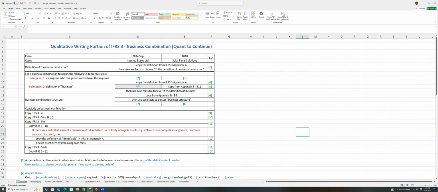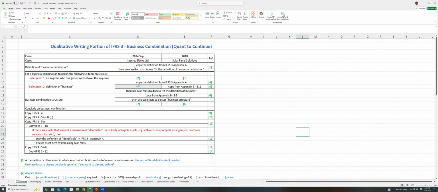So you basically just acquire all the assets of that company, and then you assume all the debts of that company. Then that company may dissolve after. It is not your subsidiary, because after you acquire all the net assets, the company has nothing to do with you. You just acquire the net assets, not the shares. It may just dissolve. You know what I mean? And then those net assets belong to you. They are your company's net assets now because you just acquired them. Okay, that's business combination by way of acquiring net assets.